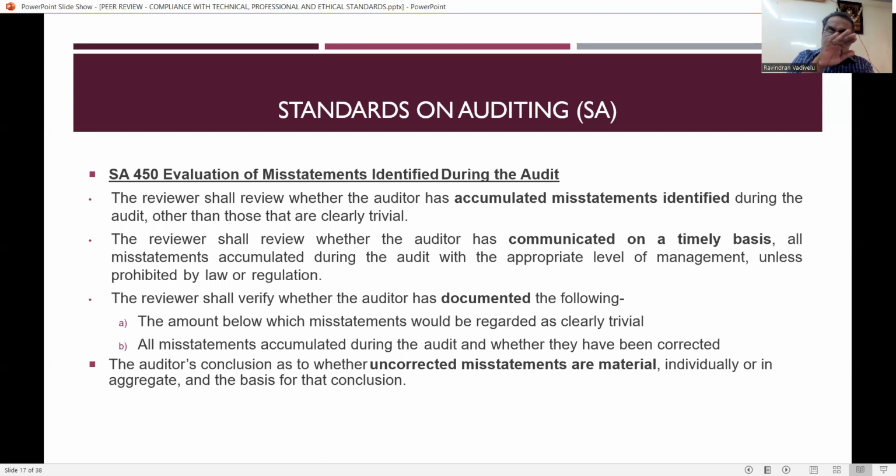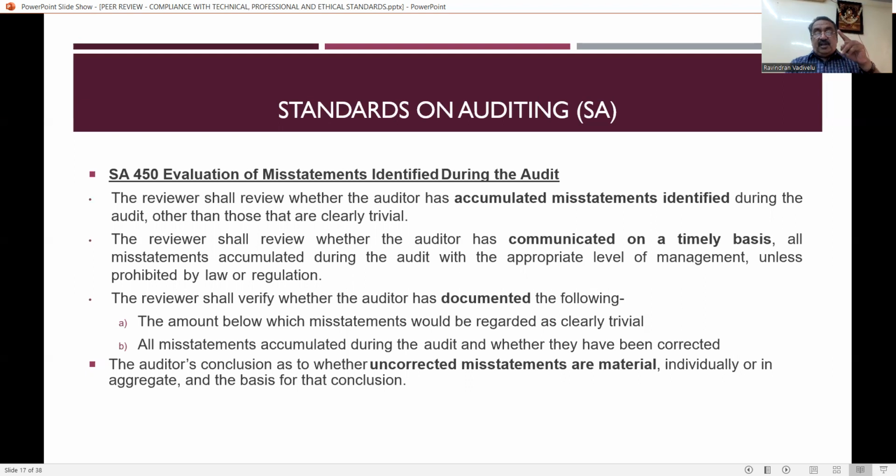Slowly they are moving from materiality to misstatement. So it is a duty of the reviewer to review whether the auditor has accumulated misstatements identified during the audit, other than those that are clearly trivial. The auditor has to accumulate all the misstatements and take a decision before coming to any conclusion. The reviewer shall review whether the auditor has communicated on a timely basis all the misstatements accumulated during the audit with the appropriate level of management, unless prohibited by law or regulation.